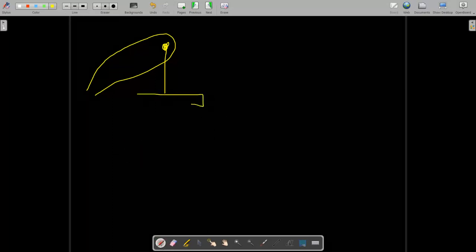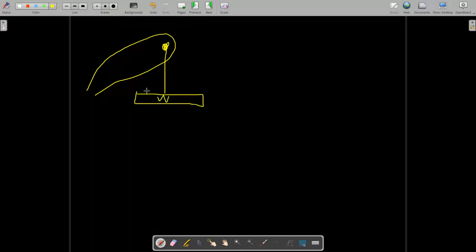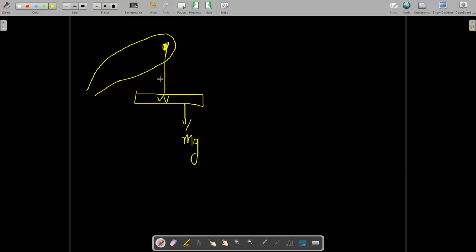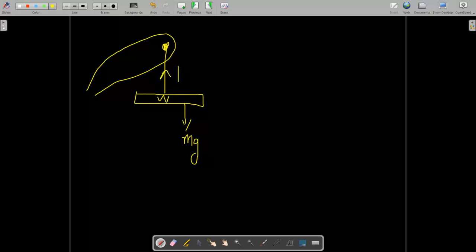So this concrete block is attached to the rope. When it is in air and we draw the free body diagram, there is a weight, that means mg, acting, and tensile force T1 acting on the rope.